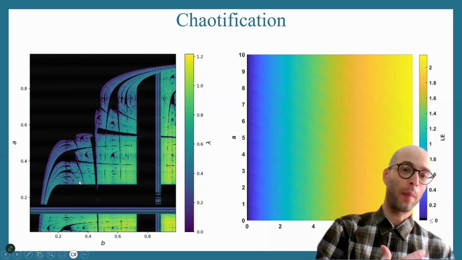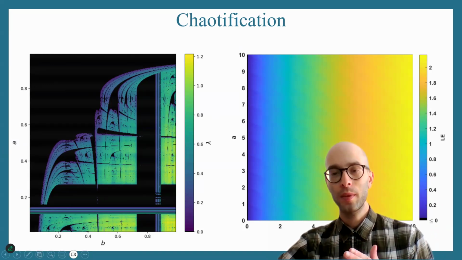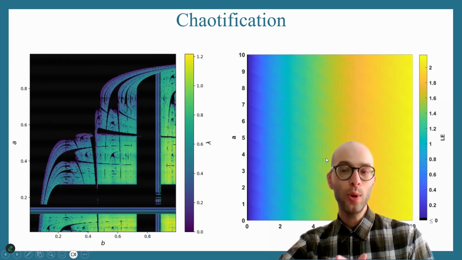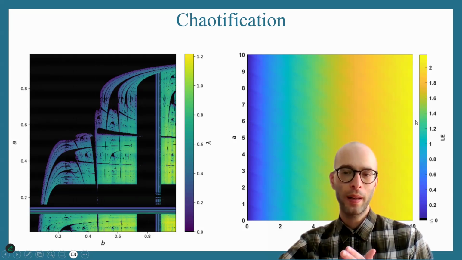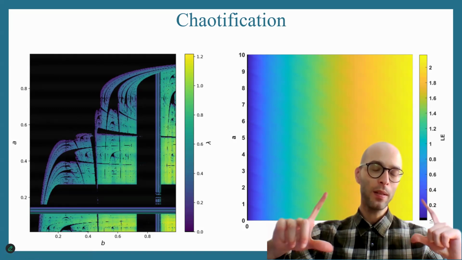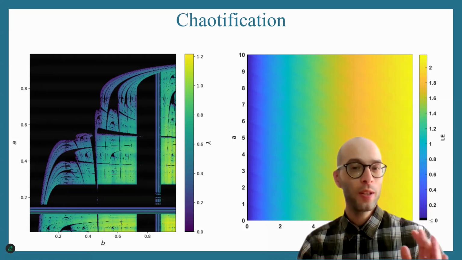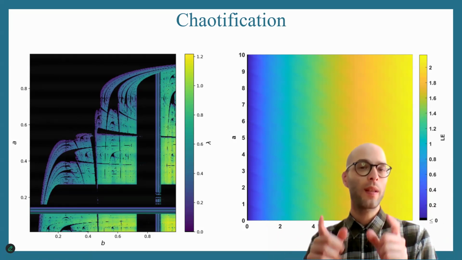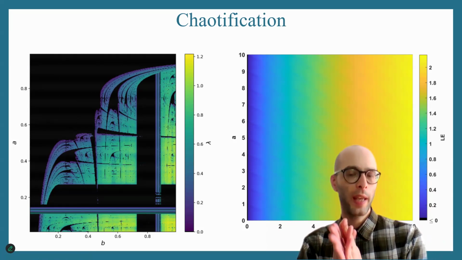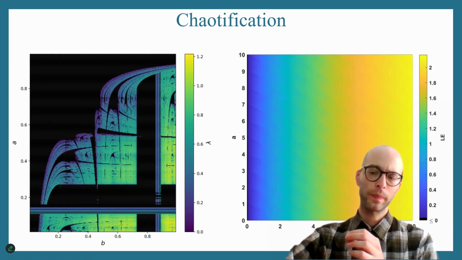This is undesirable. On the other hand, on the right graph you see another system, and as we change the parameters A and B, the Lyapunov exponent, as you see in the color bar right here, is always positive. So in a very big parametric range, we have only chaos, nothing else, no periodicity at all. This is an amazing, desirable result in chaotification. So that's the goal of chaotification: achieve something like that, ideally at a low computational cost.